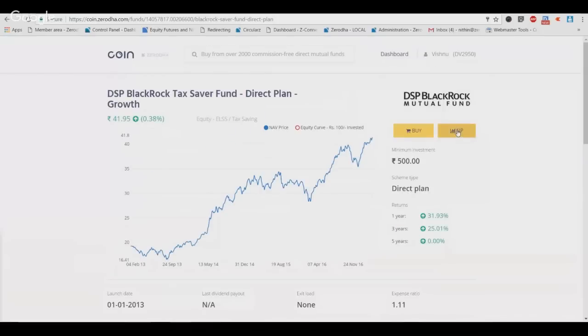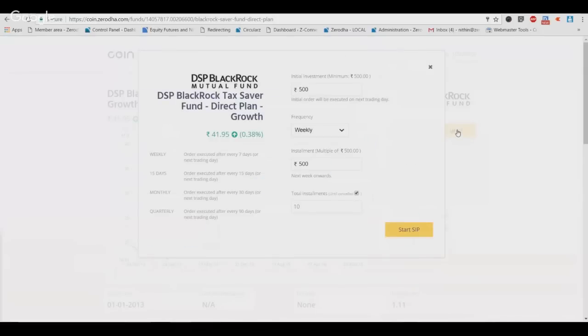So similarly, the easy SIP. What we have done is actually we have simulated an SIP here. It's not really a real SIP. Now, because we are selling this in demat form, similar to stocks, we can actually make this a lot more convenient than a normal SIP, right? So for example, in a normal SIP, to start a SIP, you need to sign an NACH mandate form, right? Which is essentially authorizing a mutual fund to come take money from your bank account, right? In our case, there is no NACH form, so there are no physical forms to be signed. All you have to do is come fill up this form, and this is not even a form. There's actually a couple of fields, and get this going.